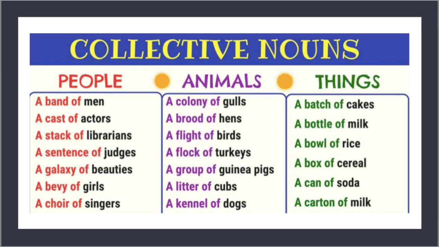When we look at these collective nouns, we see that they all start with a or an. This usually comes before the collective noun. We can also see that after the collective noun is the word of, followed by another noun telling who or what belongs in the group. This means that in a band of men, men make up the band, or in a cast of actors, actors make up the cast. This is under the people category. Now let's move on to some more examples.